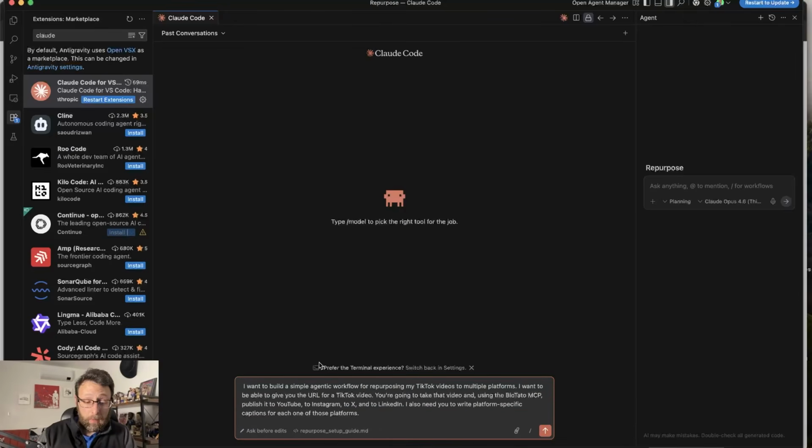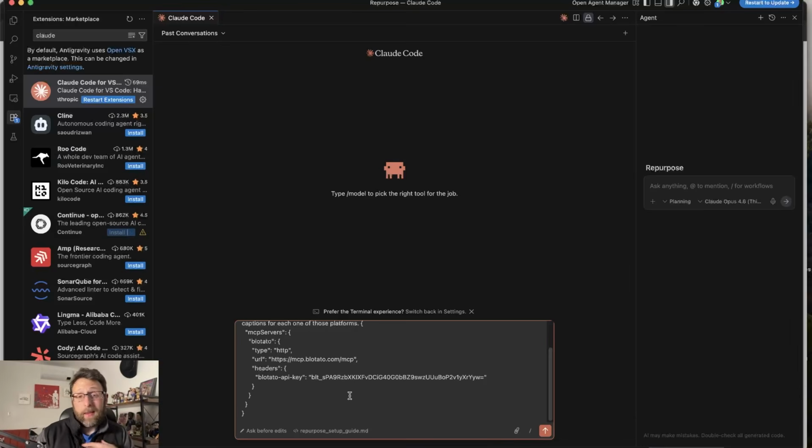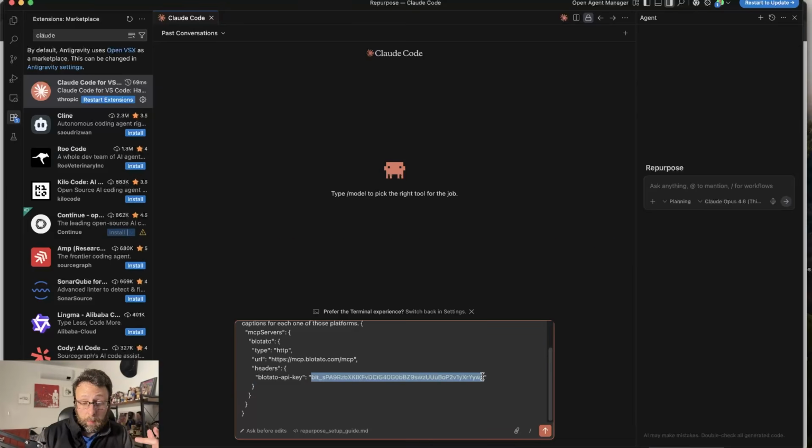And so I'm literally now just going to hit Command V and paste in that MCP configuration that we got from Blotato. So just be careful, your API key is listed down here. I'm going to blur this out for you. What I would actually recommend is deleting your API key from here and then creating a separate environment file, which is a lot more secure. You can just hit Command X to cut that out, and I'll come down to the bottom and say, "I'm going to create a .env file with the Blotato API key for you to use."